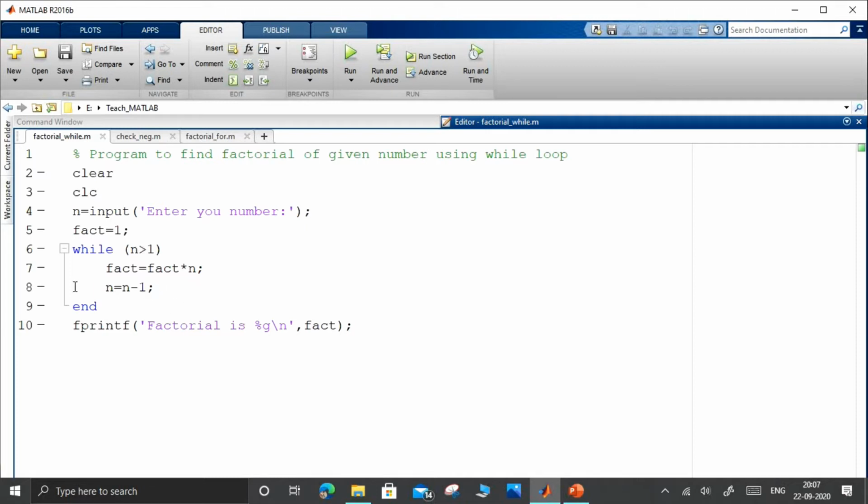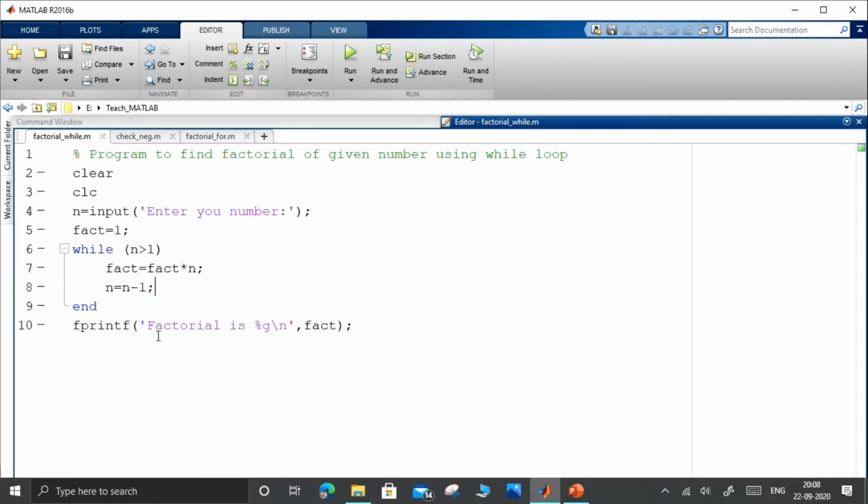When line 8 is executed for the second time, n will be equal to 2 minus 1, so n will have the last value equal to 1. Now it will again check n is greater than 1. So 1 is greater than 1, it is not so. So the loop will come to an end. Now this loop will be stopped, and then the final statement in line 10 will be executed.